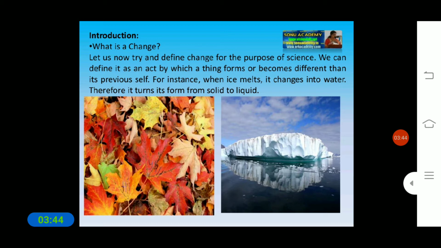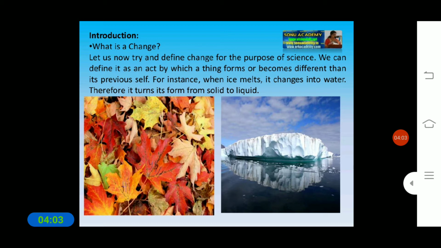Again, the liquid state we can convert into the gaseous form. When we heat the water, what will happen? All the water evaporates, meaning the liquid state of water converts into the gaseous form. That is how we can see the changes surrounding us.